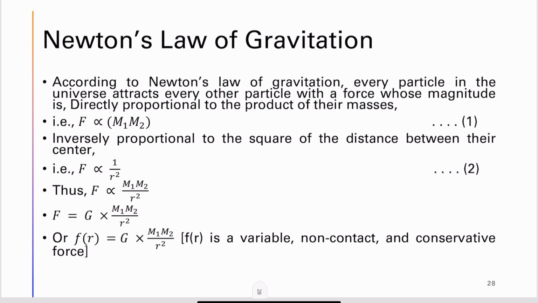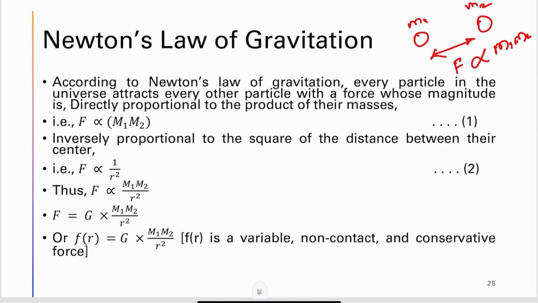Let us consider there are two masses m1 and m2 in space. They are attracting each other by the force called gravity, and this force is directly proportional to the product of the two masses.